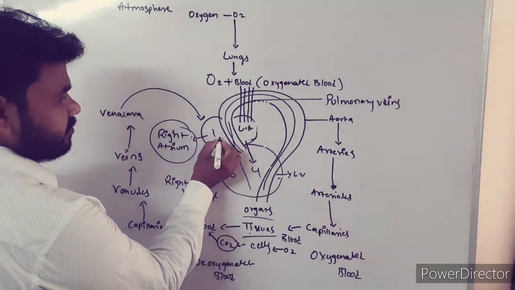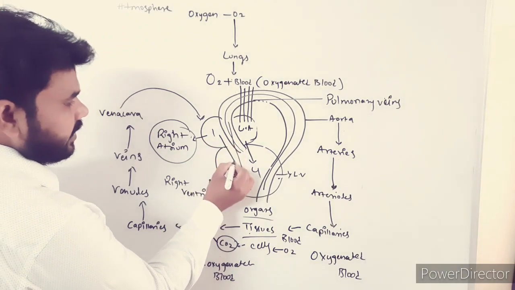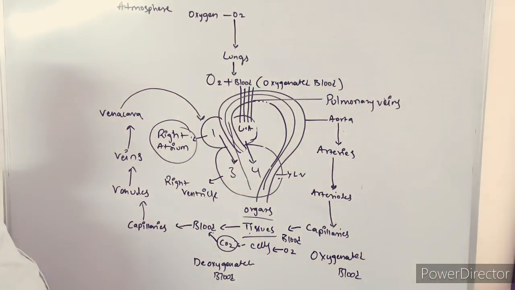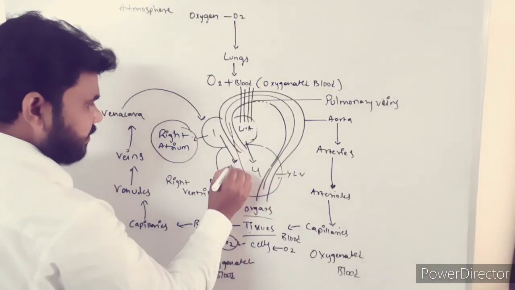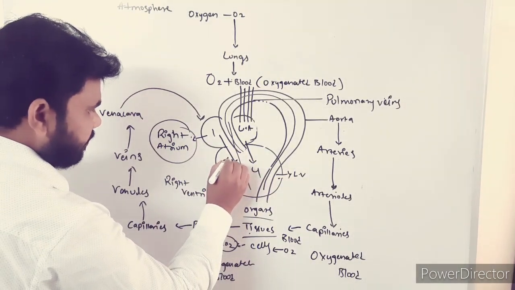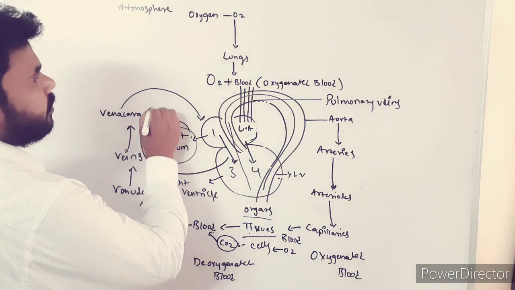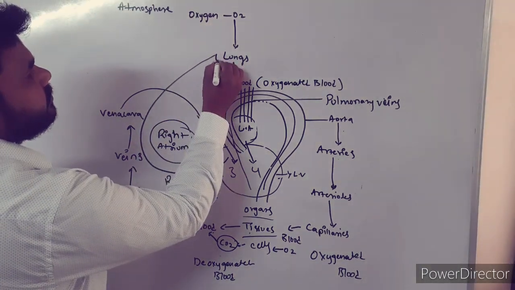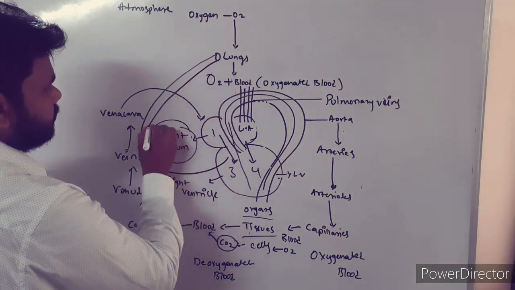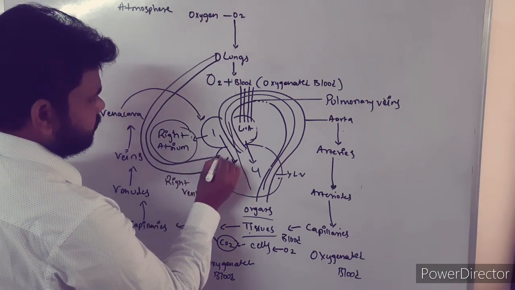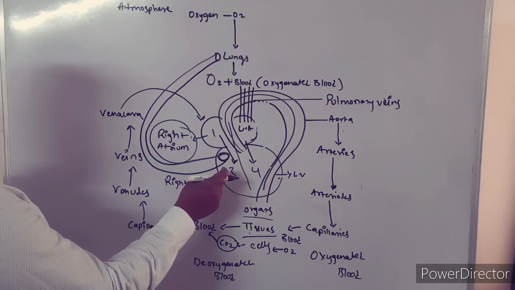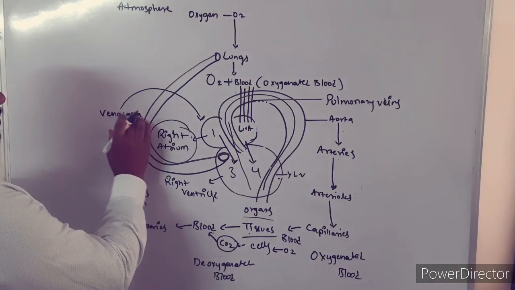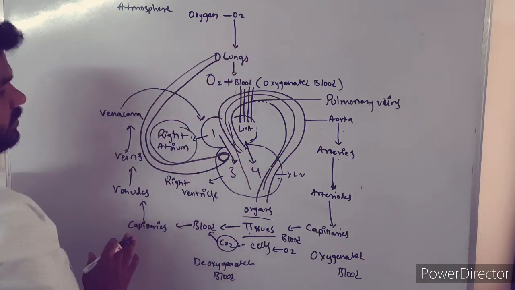From the right atrium, when it contracts, the blood will enter into the right ventricle, and when the right ventricle contracts, the blood will move to the lungs.